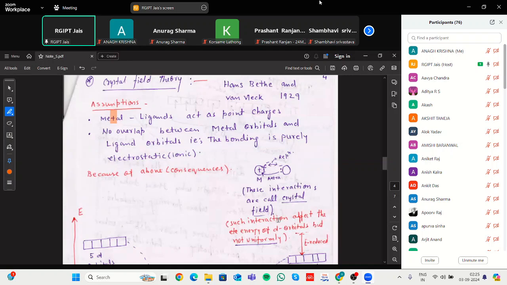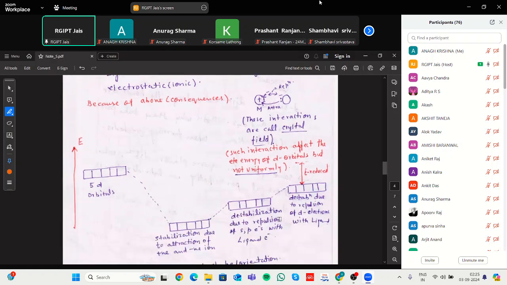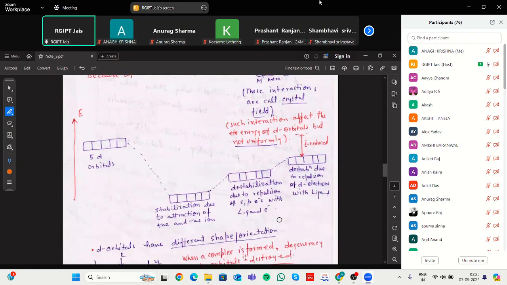Based upon such interaction, there is some type of stabilization, and this stabilization can split the orbitals into different orbitals, based upon the charge, how much charge is on the metal and how much charge is on the ligand.